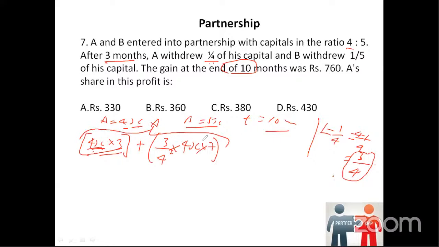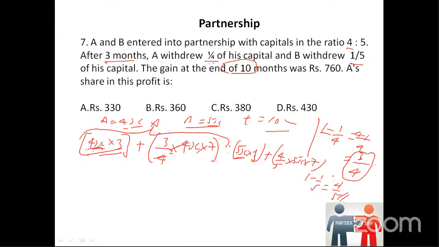Now let us come to B. Same way, let us observe what is happening with B. B's ratio is 5x, and for the first 3 months this is also normal, 5x into 3. Next, B withdrew 1/5 of its capital, so 1 minus 1/5, that is 4/5 remaining. So 4/5 of B's capital, 5x, into how many months? Again 7 months.